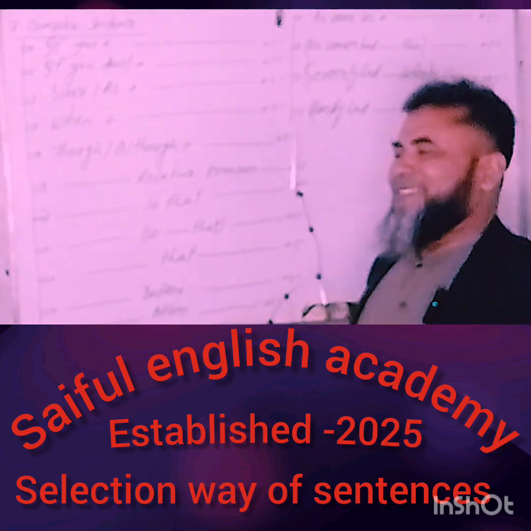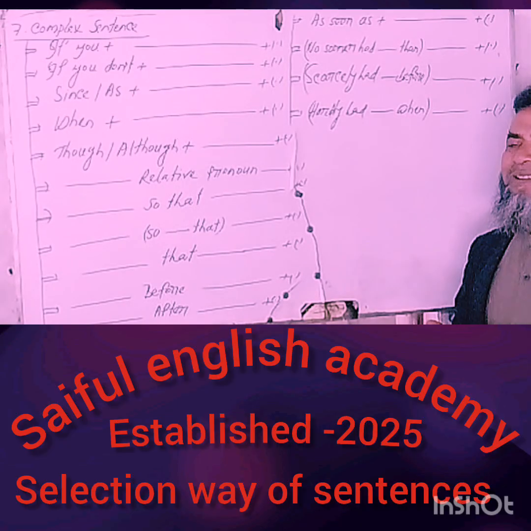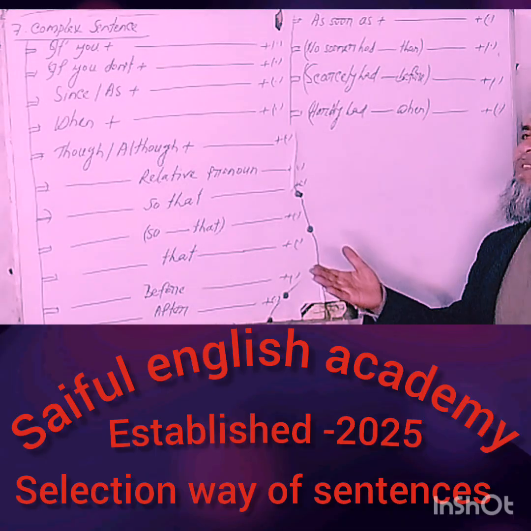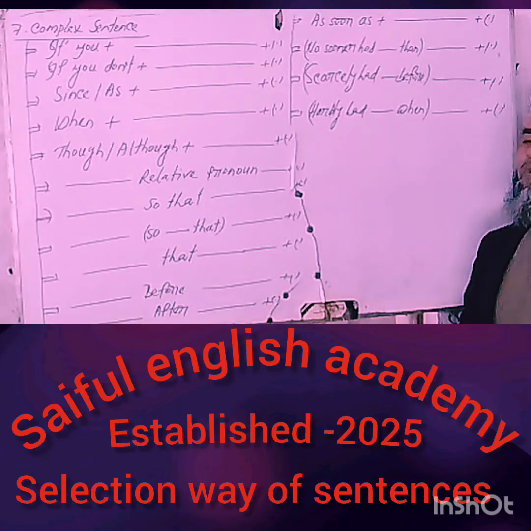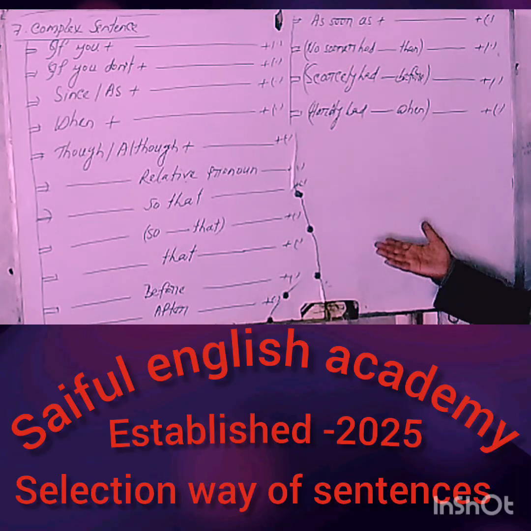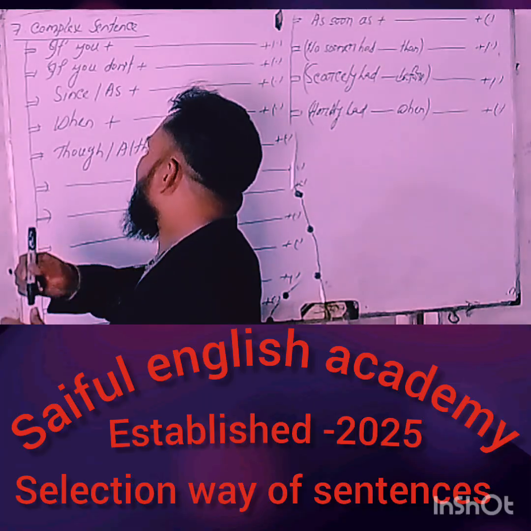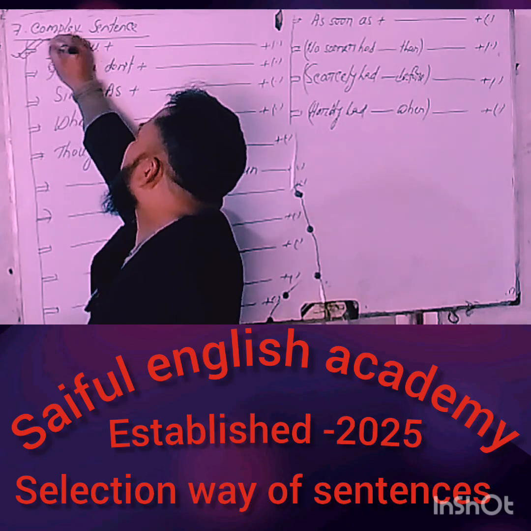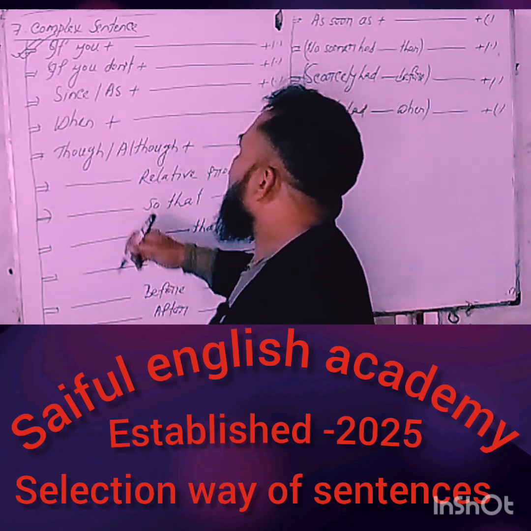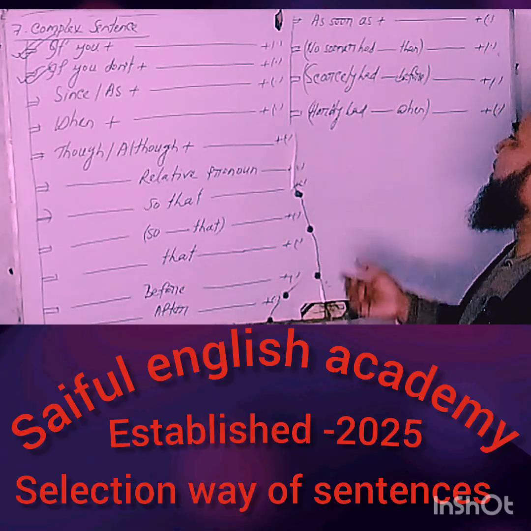Learners, let's now think about the selection or identification ways of a complex sentence. You know that a complex sentence is a type of sentence which has a principal clause and a subordinate clause. You have understood clearly. There are various kinds of ways, but among them I'm trying to highlight a few. Number one, starting word 'if', and finally ending with a full stop.